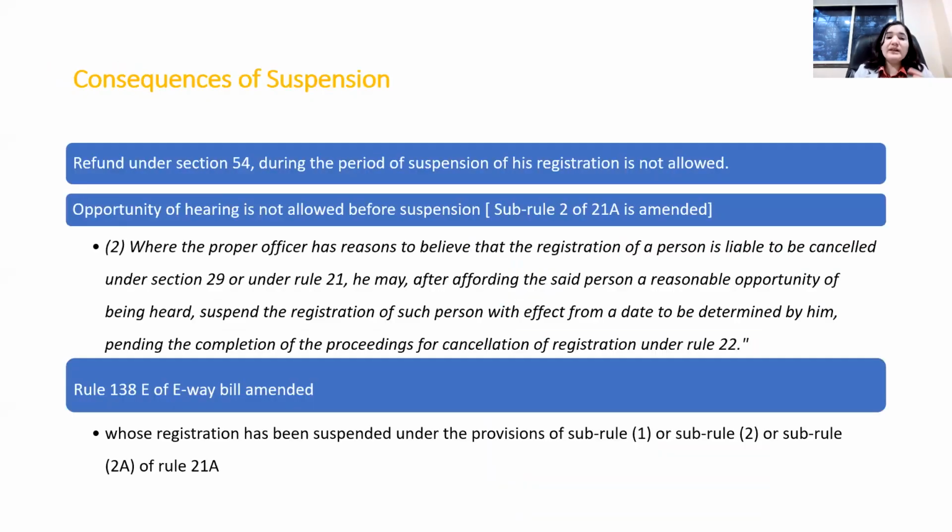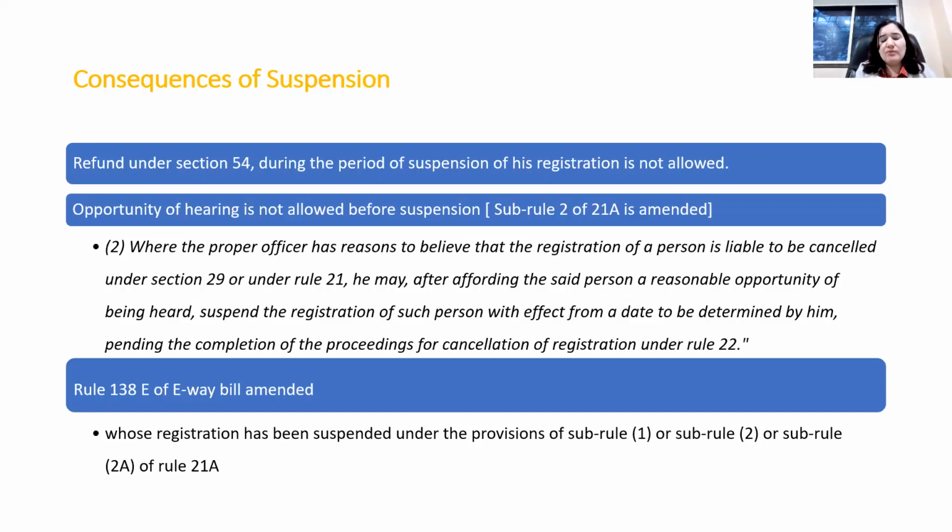Second, what are the consequences on account of suspension? First, the rule says that the taxpayer can't claim a refund under section 54 during the period of suspension. So whoever is an exporter, please be aware whenever filing GSTR 1 and GSTR 3B, unless and until these provisions get challenged. Because if you have a difference in GSTR 1 and GSTR 3B, and suspension has been proceeded by the tax authorities, then refund under section 54 is not allowed for the period of suspension, and your input tax credit would become a cost.